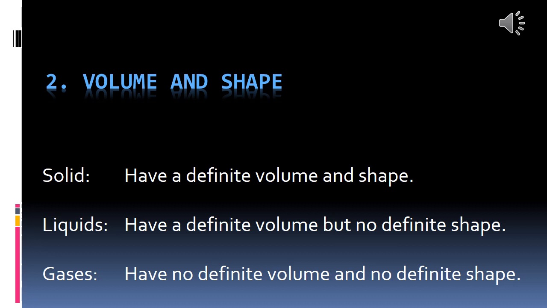Finally, gases have no definite volume, no definite shape, and no rigidity. The intermolecular space between particles of matter is maximum. Force of attraction between particles is negligible, and the particles are free to move around in any direction and space.